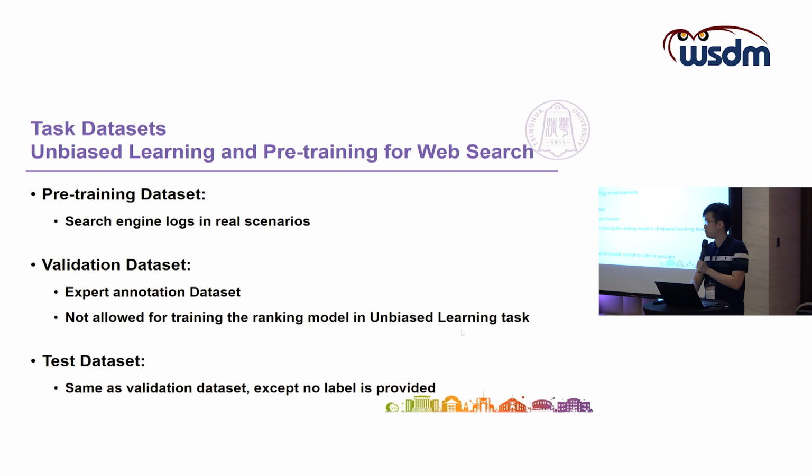Now let's take a look at the dataset. As we can see, 3 datasets are provided, including the pre-training dataset, validation dataset, and test dataset. The only difference between the 2 tasks is that in unbiased learning, the validation dataset is not allowed to be used to fine-tune the ranking model. And in the pre-training for web search task, the validation dataset is allowed to fine-tune the large ranking model.